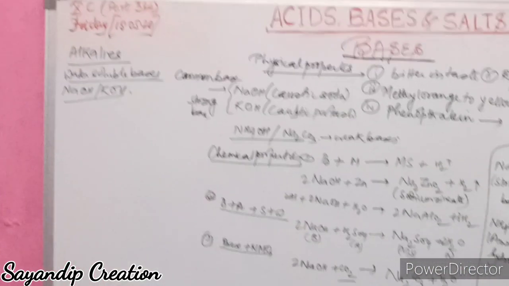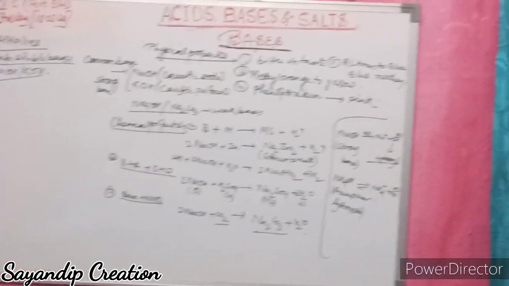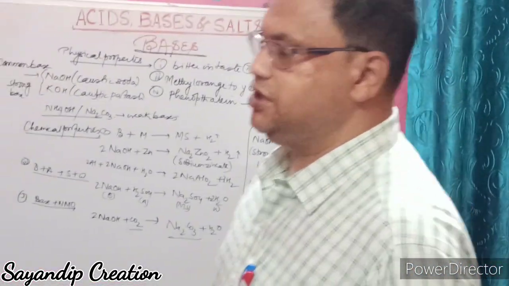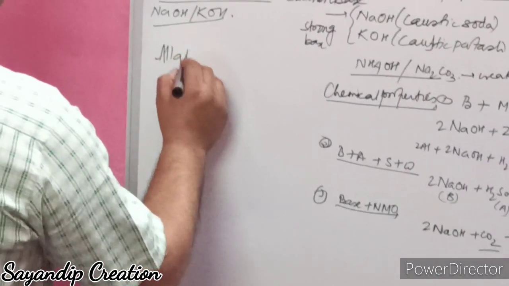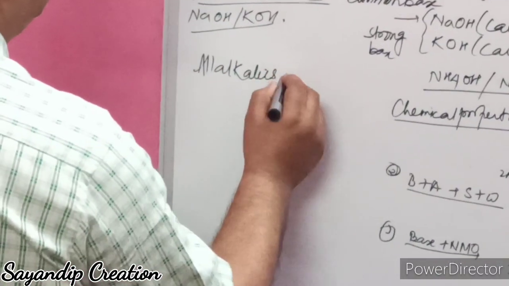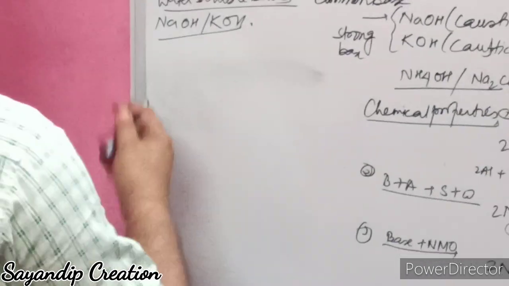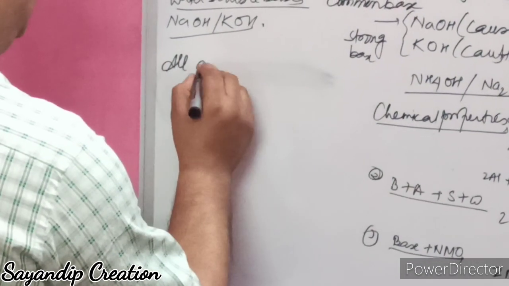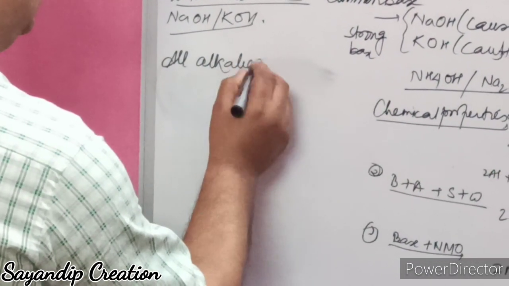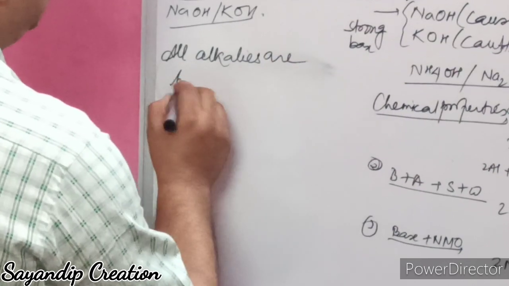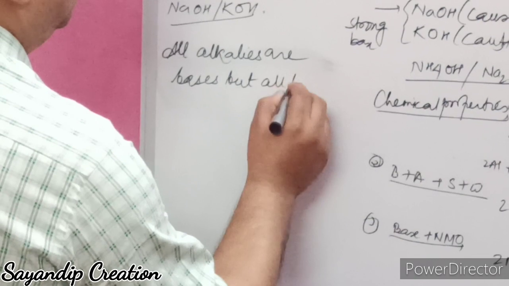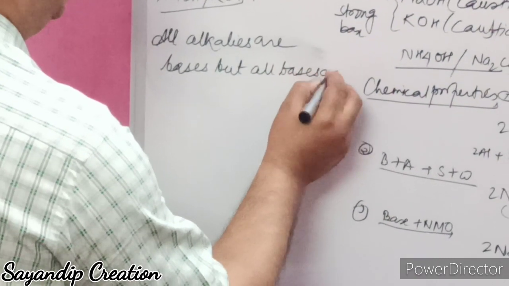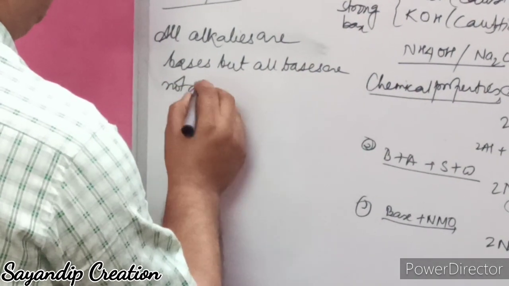But there are some bases which may or may not be soluble in water. So you cannot say all bases are alkalis. So all alkalis are bases, but all bases are not alkalis.